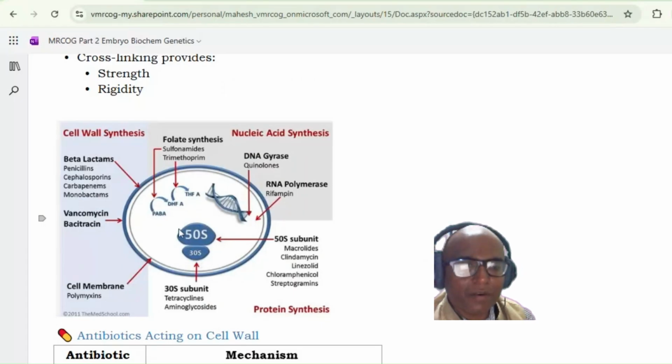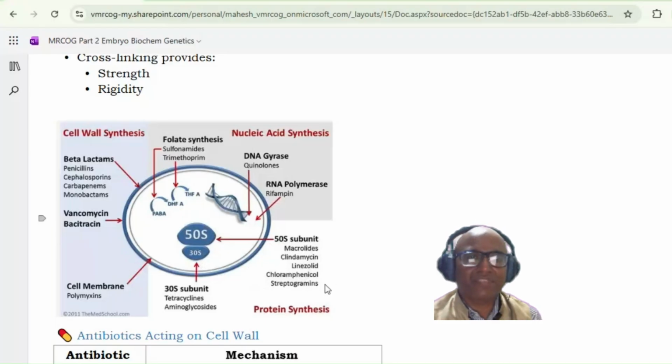Now let us see about the 50S subunit. For the 50S subunit, remember CMO: chloramphenicol, macrolide, and another group which begins with O, that we will see. So the macrolide group of antibiotics is there, clindamycin is there, linezolid is there, chloramphenicol is there, and streptogramins are there. So those will act on the 50S subunit.